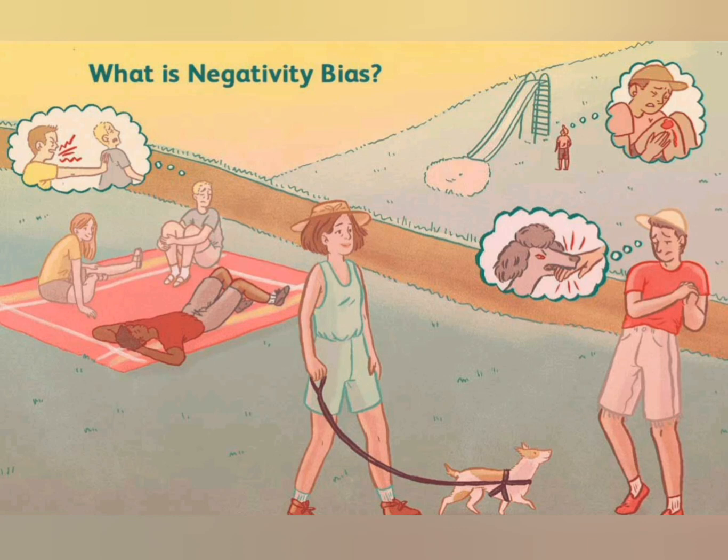From an evolutionary standpoint, this bias can be traced back to survival instincts. Recognizing and remembering threats or dangers was vital for the safety and survival of our ancestors. Thus, negative information was prioritized to help avoid those threats in the future.